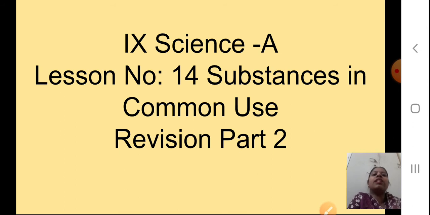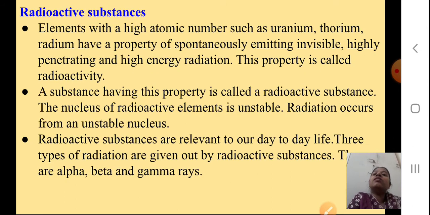Okay students, now the next part which we are going to see is the radioactive substances which you studied. As I told you, this is a theoretical based chapter you have to learn. The elements with a high atomic number such as uranium, thorium, radium have a property of spontaneously emitting invisible, highly penetrating and high energy radiations. This property we call radioactivity. So, important definition students, you have to remember this. A substance having this property is called a radioactive substance.